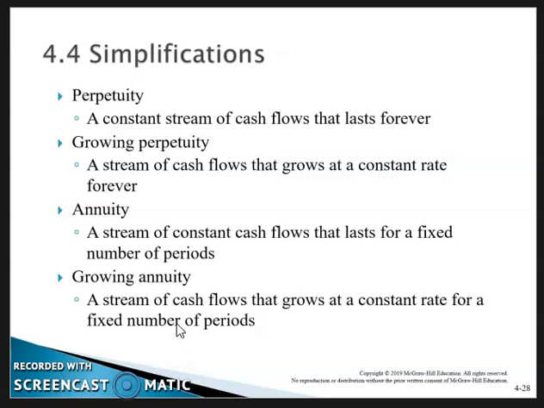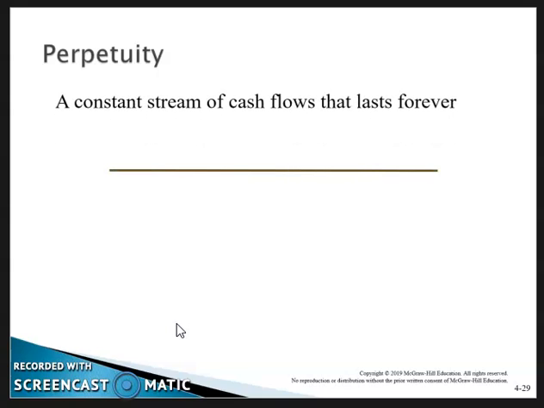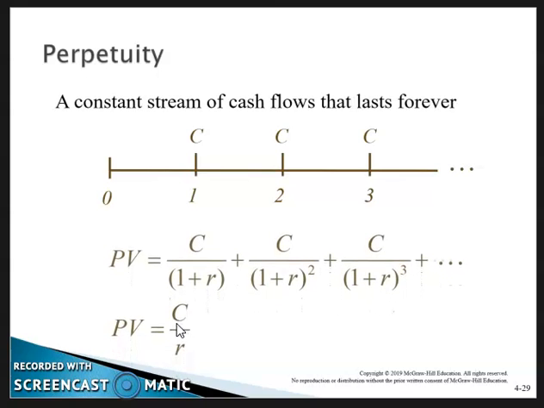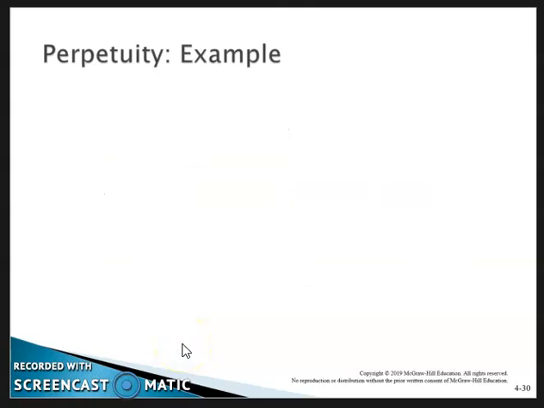So, perpetuity. A constant stream of cash flow that goes on forever. The present value is just equal to all those cash flows divided by the respective interest rate for the number of periods. We can simplify this to simply the cash flow, since that cash flow doesn't change, divided by the required rate of return.